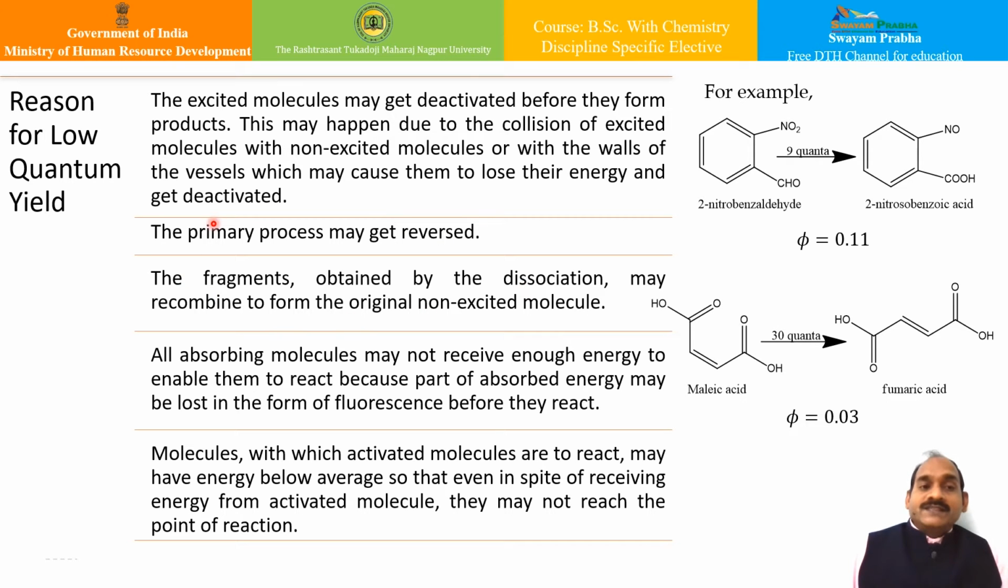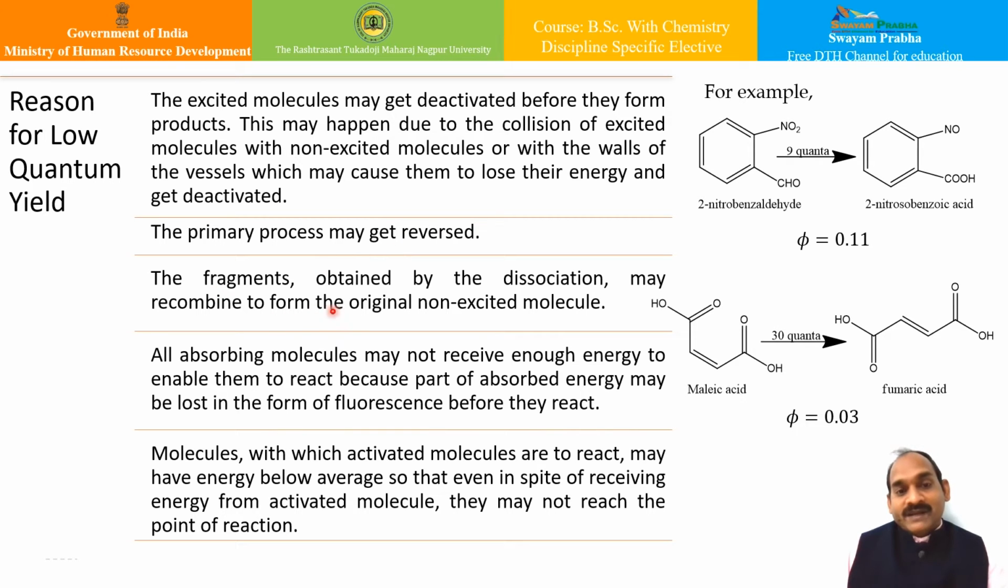Apart from that, there can be several reasons for low quantum yield. Say the excited molecules may get deactivated before they form products. This may happen due to the collision of an excited molecule with a non-excited molecule, or with the walls of the vessel, which may cause them to lose their energy and get deactivated. Apart from that, the primary process may get reversed. This is also one of the aspects that may take place.